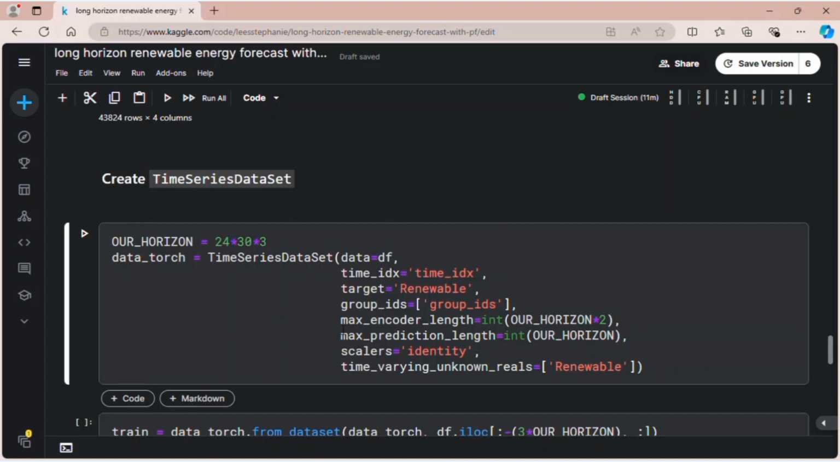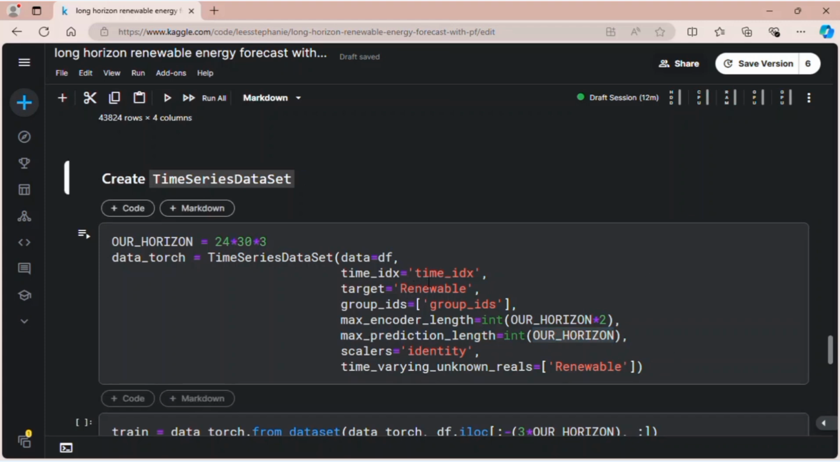The X is specified by the maximum encoder length, max encoder length here. So the capital L in our theory section earlier, the length of the history vector, would be twice the horizon. The horizon is set here. We have 24 hours a day, and assuming 30 days a month, we want to do it for 3 months. So this is our horizon. And then the maximum prediction length here is our horizon once again.